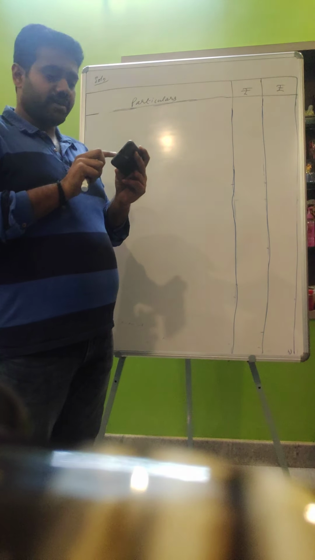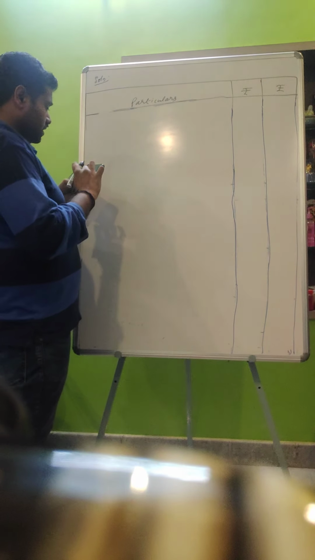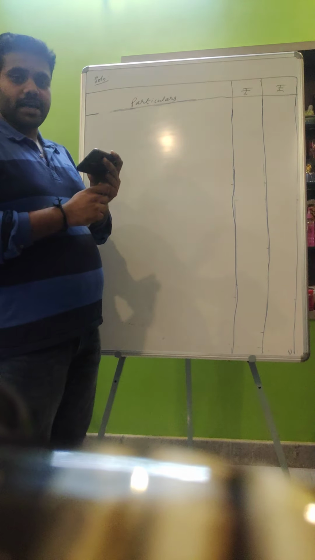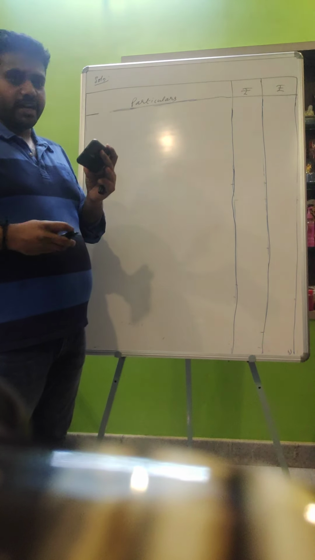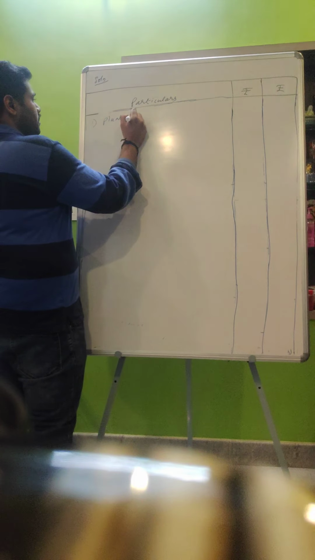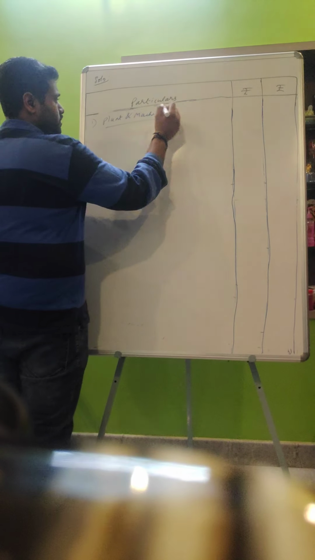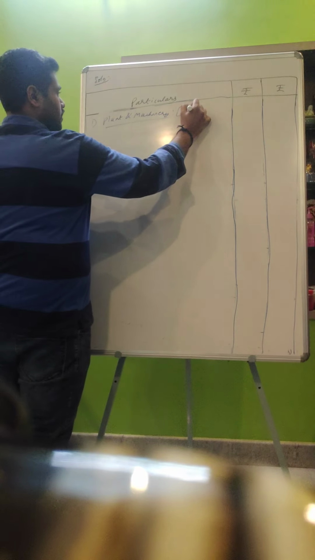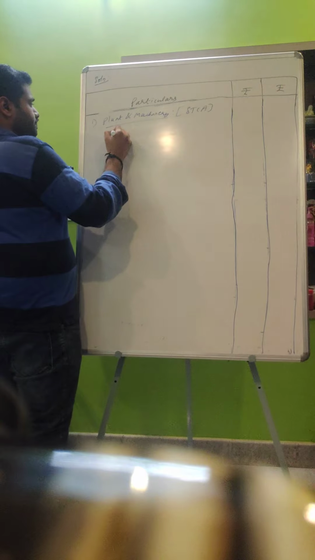So this problem will be very easy, though by looking at this you may get confused, and don't worry about the heading. Please write down computation of taxable capital gain of Mr. Arun for the assessment year 2019-20. So first asset is plant and machinery. This asset is a short-term capital asset, because they have given WDV value.